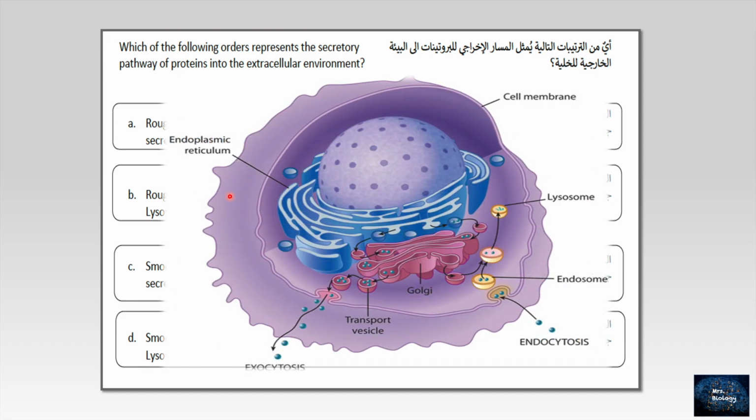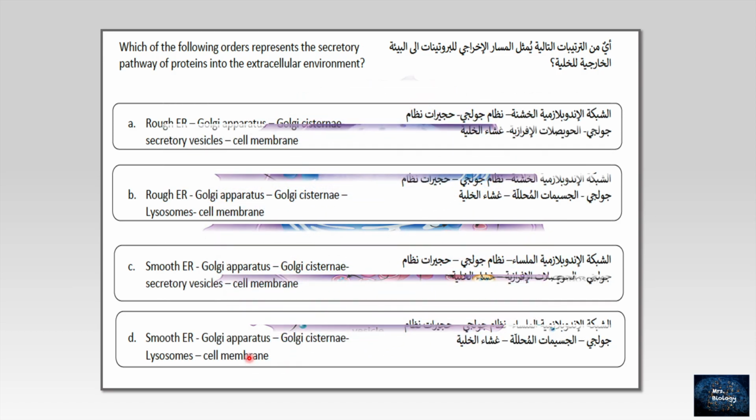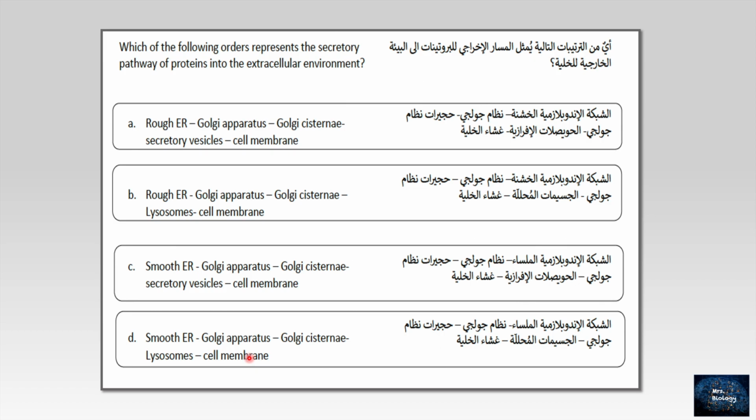Let me just give you this picture and look at the pathway. From rough endoplasmic reticulum, the protein will enter the Golgi body or Golgi apparatus to be processed. Then it will be in the vessels that will be exported outside the cell. So let's choose our right option, which is the first one: rough endoplasmic reticulum and Golgi apparatus, cisternae of the Golgi, secretory vessel, then the cell membrane.